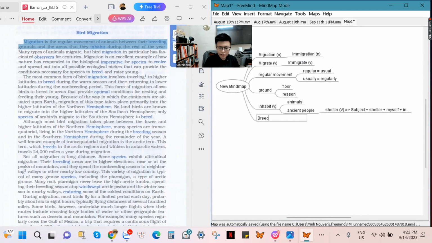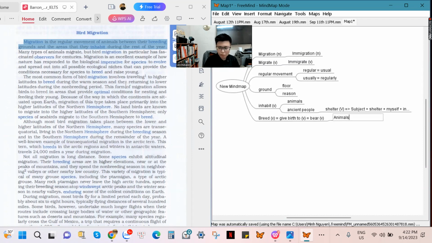Here they use the word breed. When an animal breeds, when an animal gives birth to other animals, or when an animal bears other animals. Bear here is not like a bear. Bear here is an action verb. It means that person or that animal breeds, or gives birth to other ones.